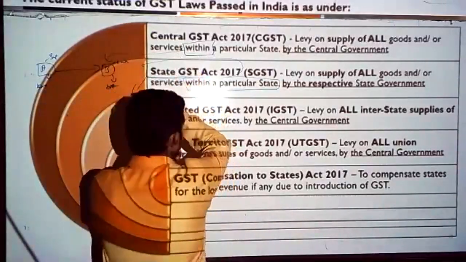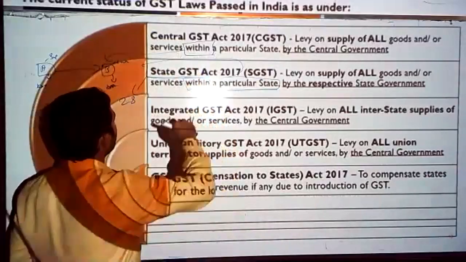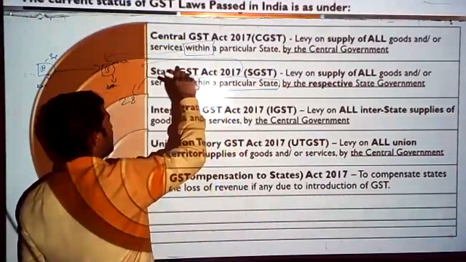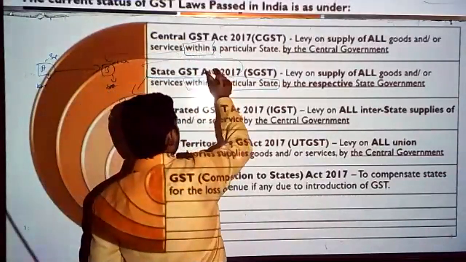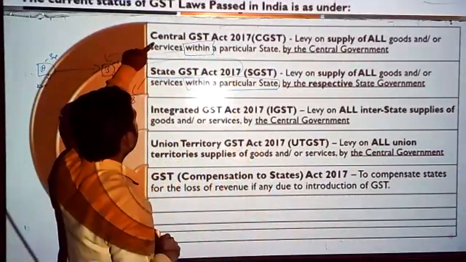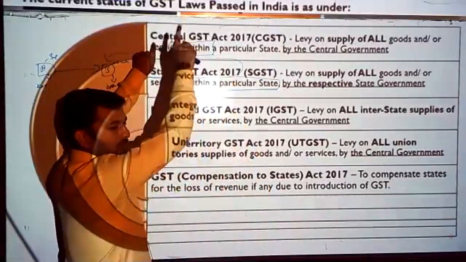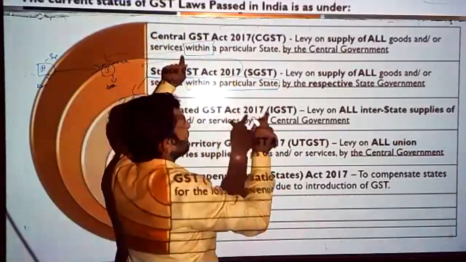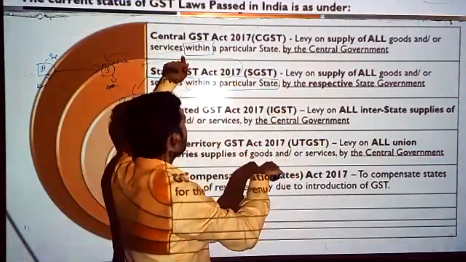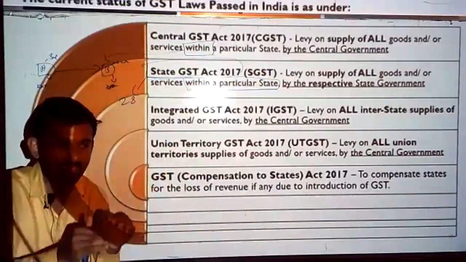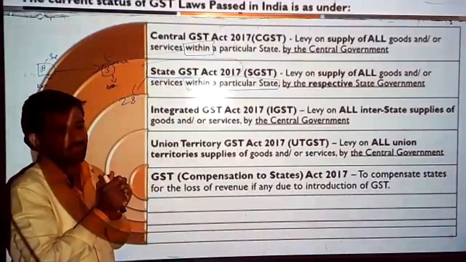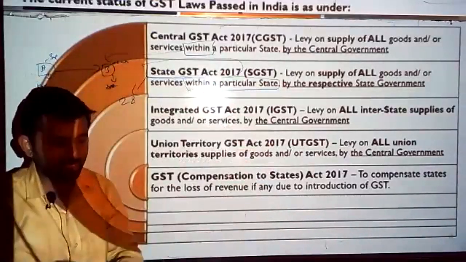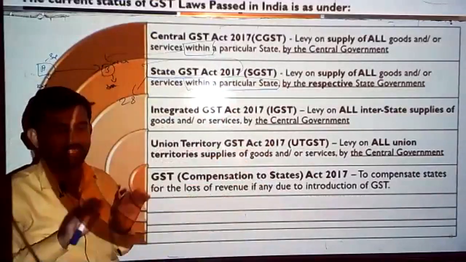CGST and SGST. In both these laws, the basic objective of enacting these separate laws is, one, to give power to the central government. For what? To tax a supply of goods or services which is taking place within a state. Where is the supply of goods or services happening? Within a state, only in Karnataka, for example.